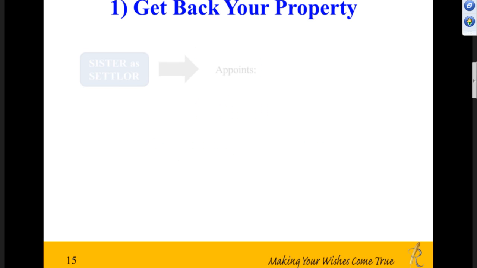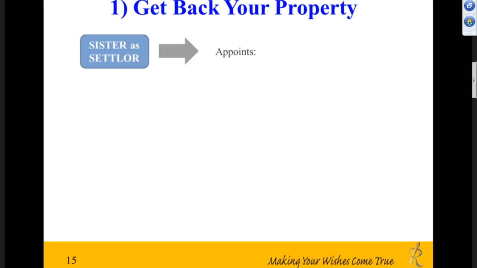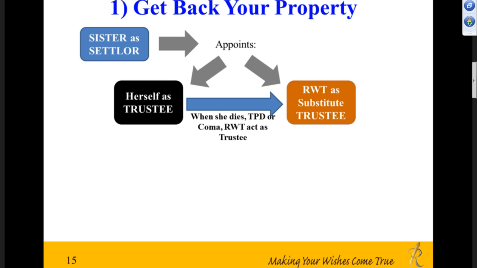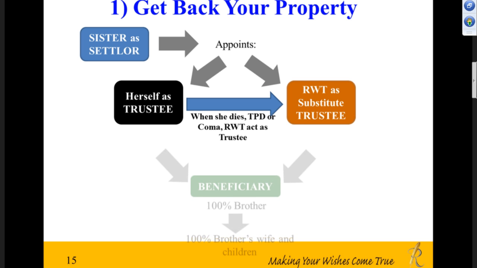It will be like this. Now the sister will become the settlor of the trust. She will appoint herself as the trustee. She will appoint Rockville's trustee as the substitute trustee. Right. And when she dies, Rockville's will act as trustee, or when she's TPD or in a coma, Rockville's will act as trustee. Okay. Who is she acting as trustee for, and who is Rockville's holding for? Who's the beneficiary? In this case, it would be 100% the brother. All right. Failing which, in the event the brother passes away, it will be the brother's wife and children. Okay.